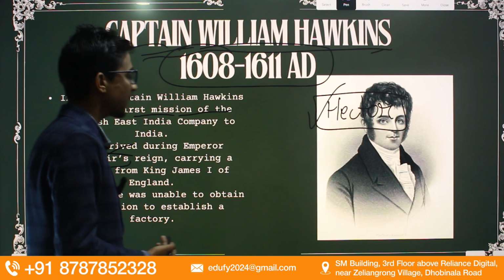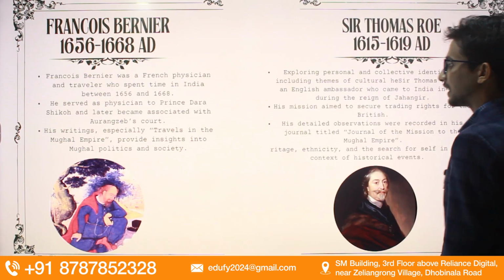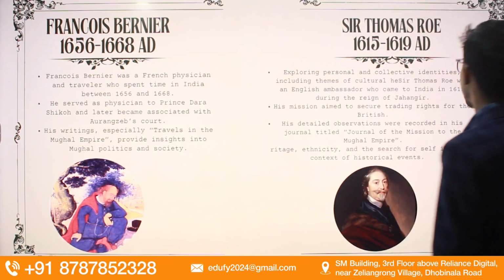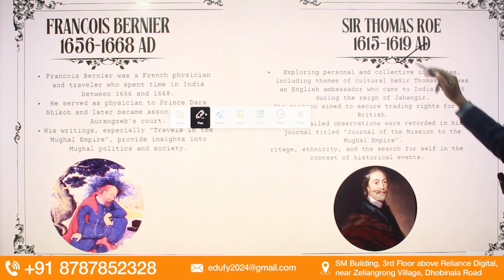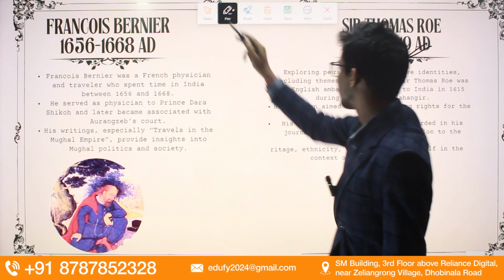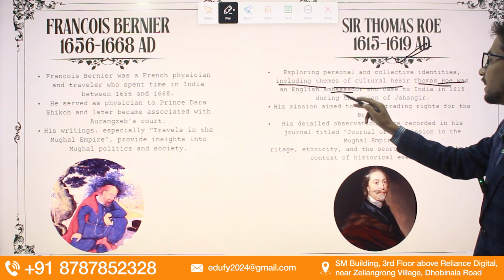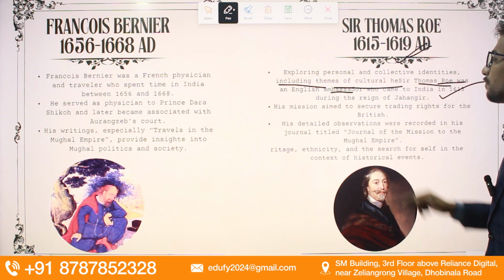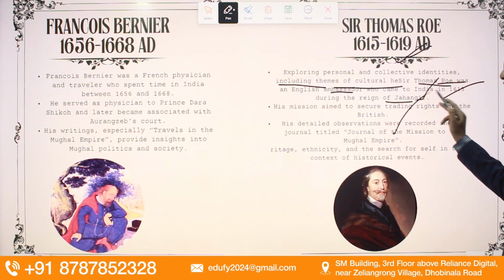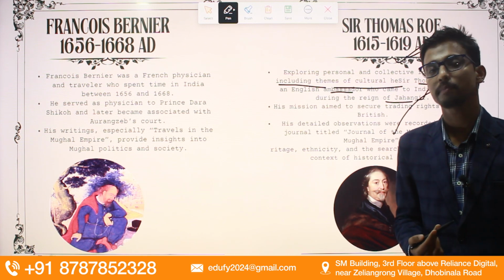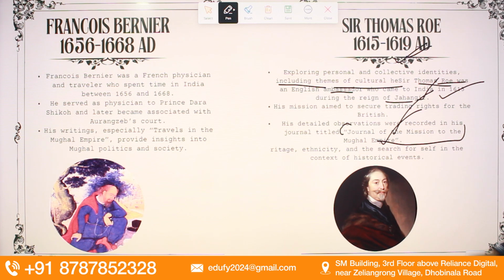A factory by the East India Company. However, this issue was later solved by Sir Thomas Roe in the year 1615. Sir Thomas Roe, as an English ambassador, came to India in 1615 during the reign of Jahangir. His mission was also the same. However, this time he was able to get the permission, and he wrote a journal named Journal of the Mission to the Mughal Empire.